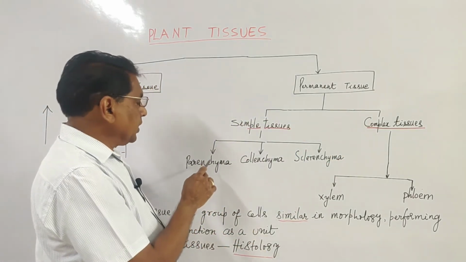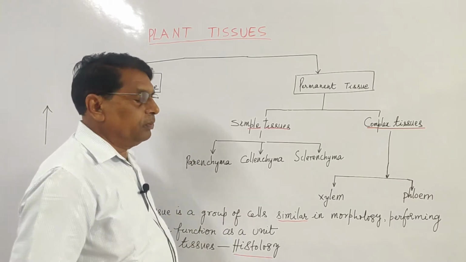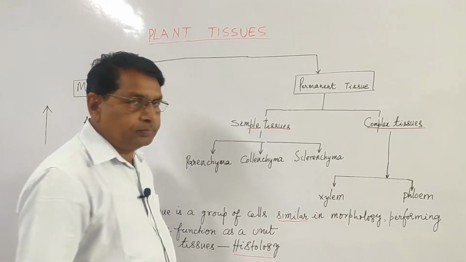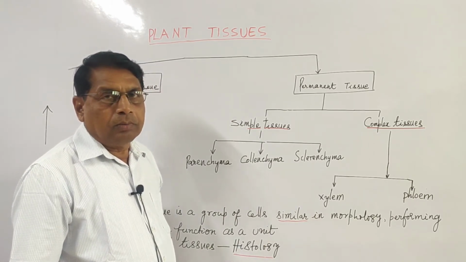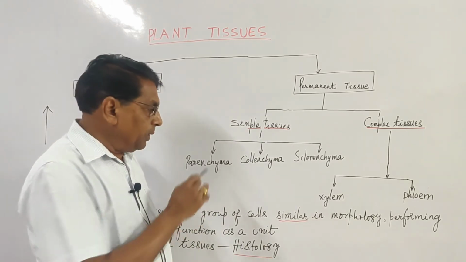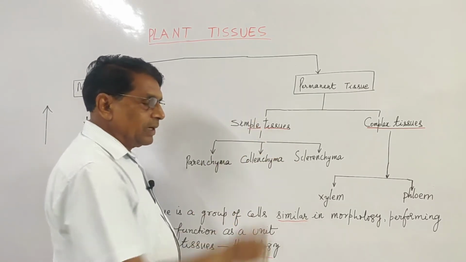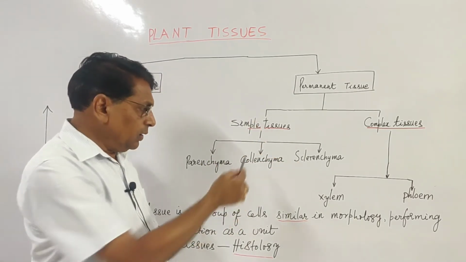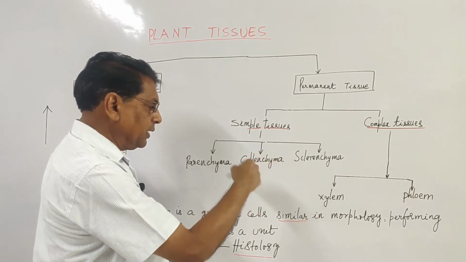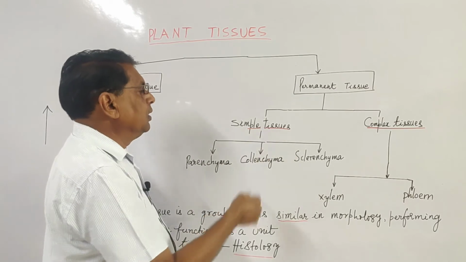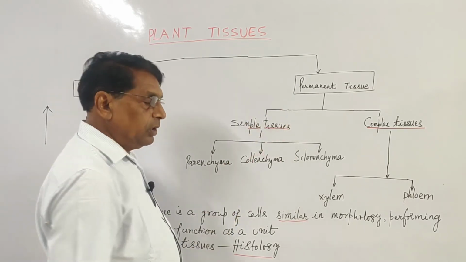Simple tissues are again parenchyma, collenchyma, sclerenchyma. Pronounce yourself: parenchyma, collenchyma, sclerenchyma. Again, in these tissues, there are different types. We will discuss again when we take the tissues in detail.